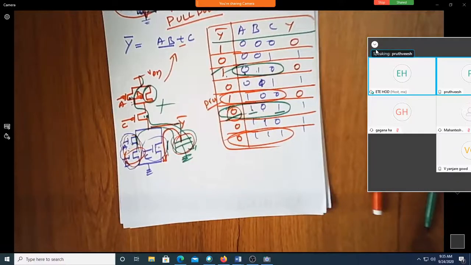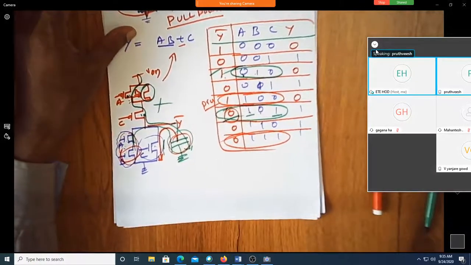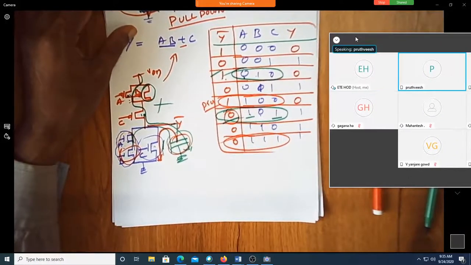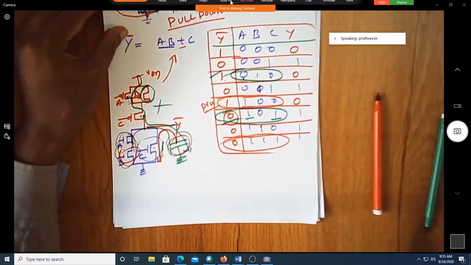So there is a parallel path through B and C. So the capacitor charges. There is a charging path available for the capacitor to go to VCC. Charging path is available. Perfect.